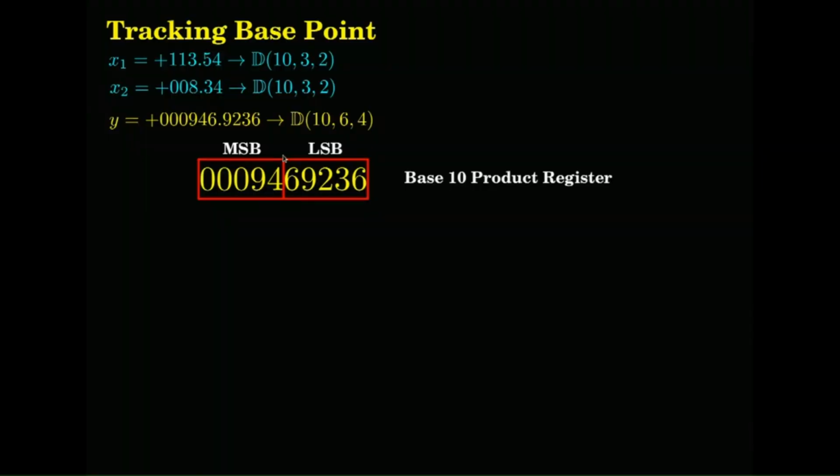So, I have the LS byte and the MS byte, each 5 digits long. I started with 5 digits into 5 digits, and I landed up with 10 digits. If you are having a 16-bit data system, 16-bit into 16-bit, your product register will be 32-bit long.